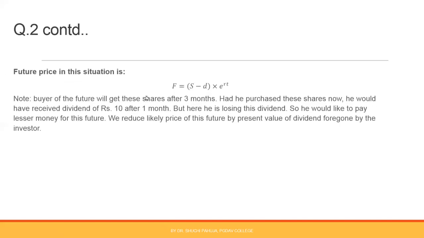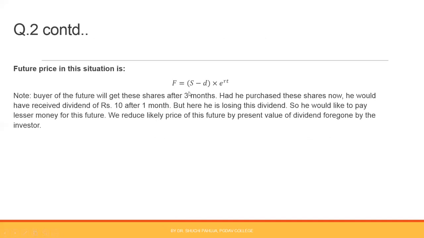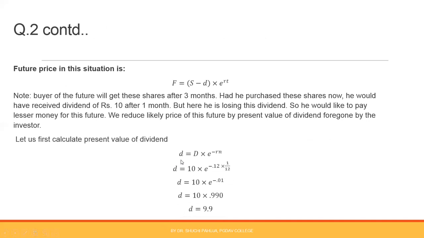First thing to be done is calculation of the present value of dividend. Present value of dividend can be calculated using this formula, amount of dividend into e raised to minus Rn. e raised to minus, risk-free rate of interest is 12%, so 0.12, and n is 1 month, 1 by 12.